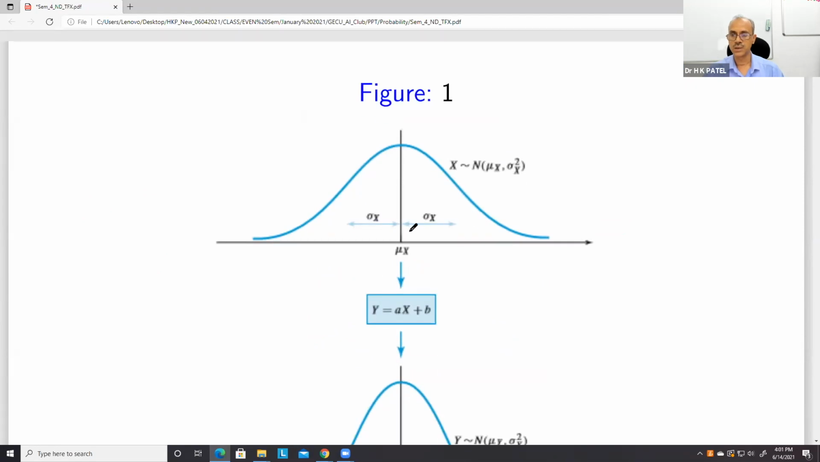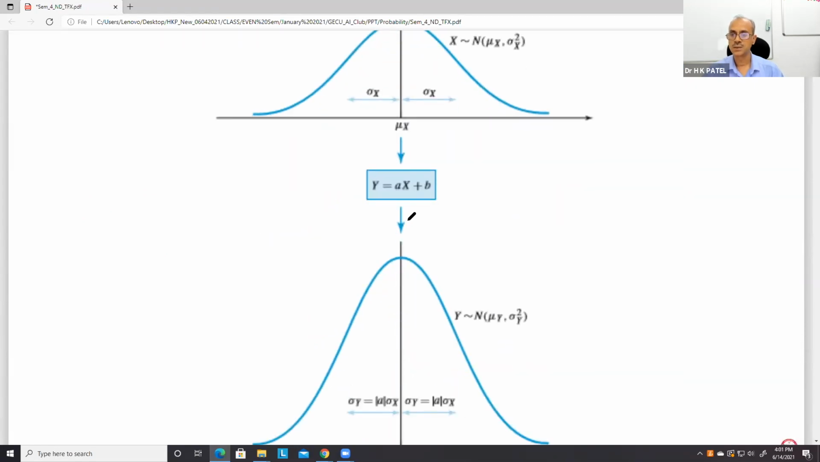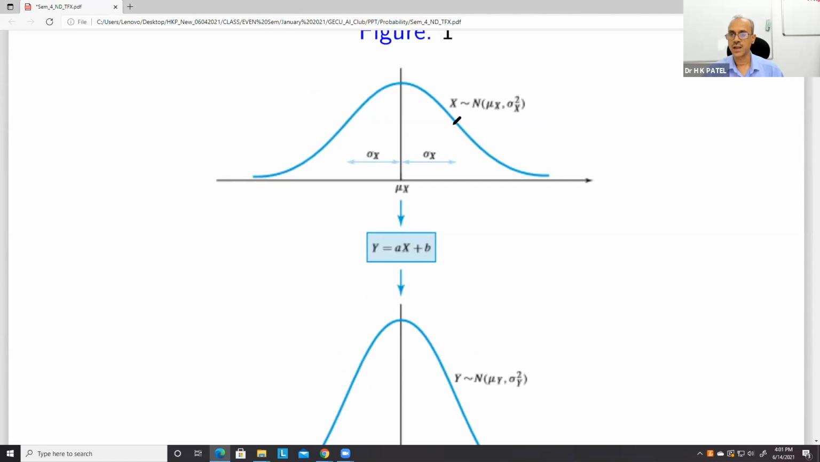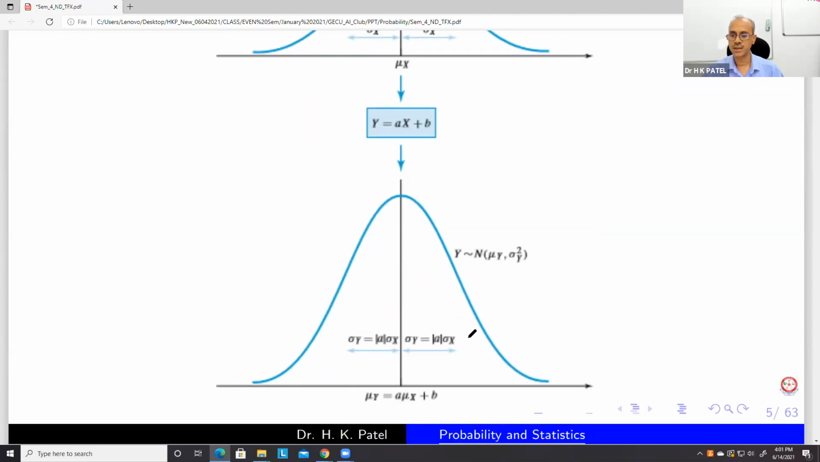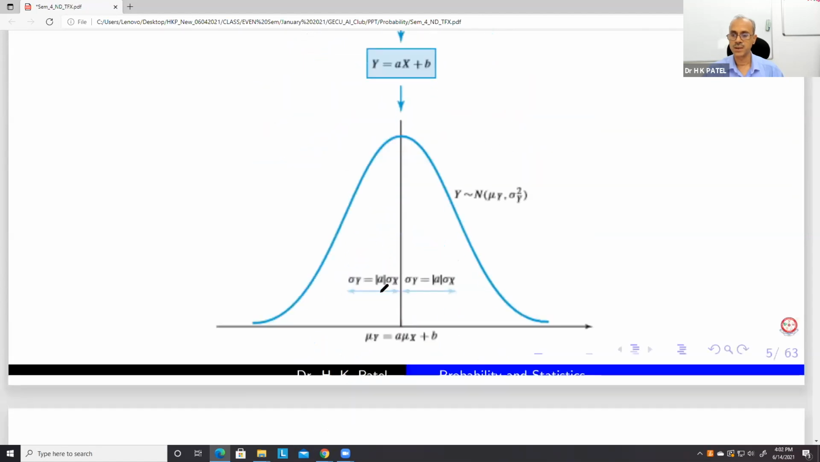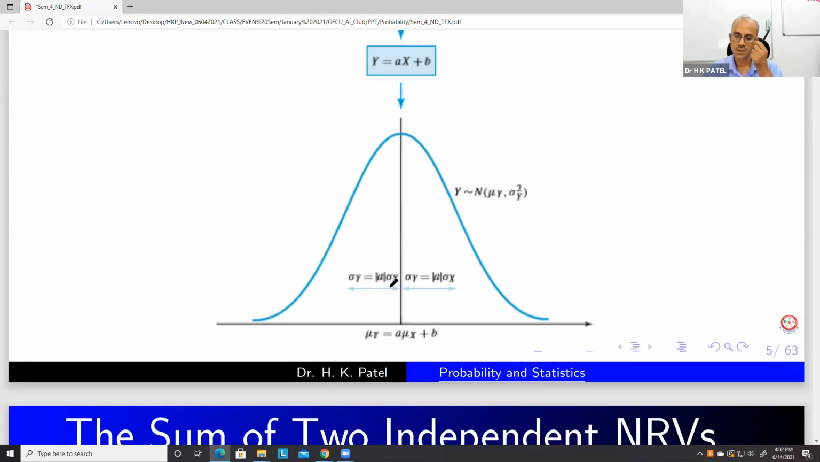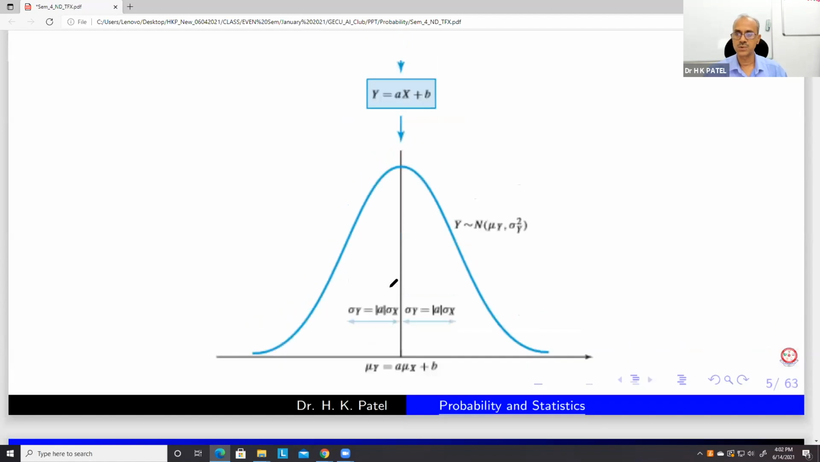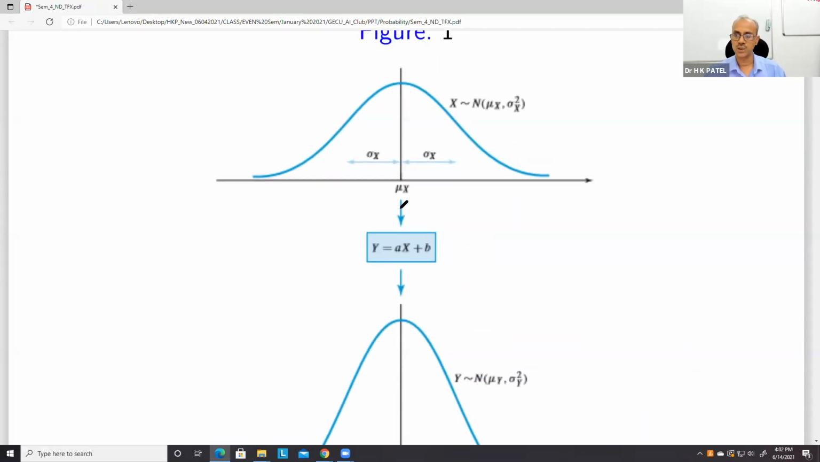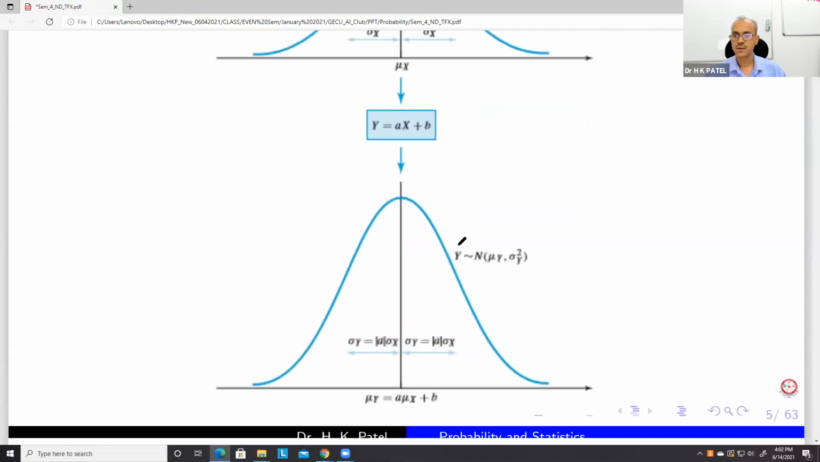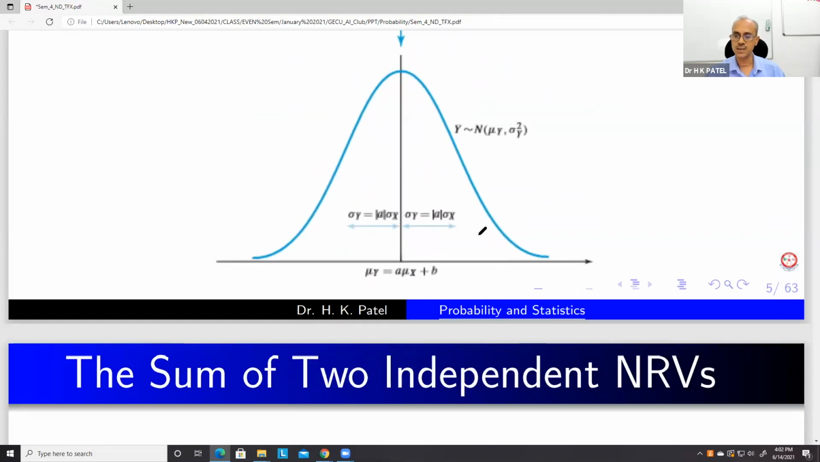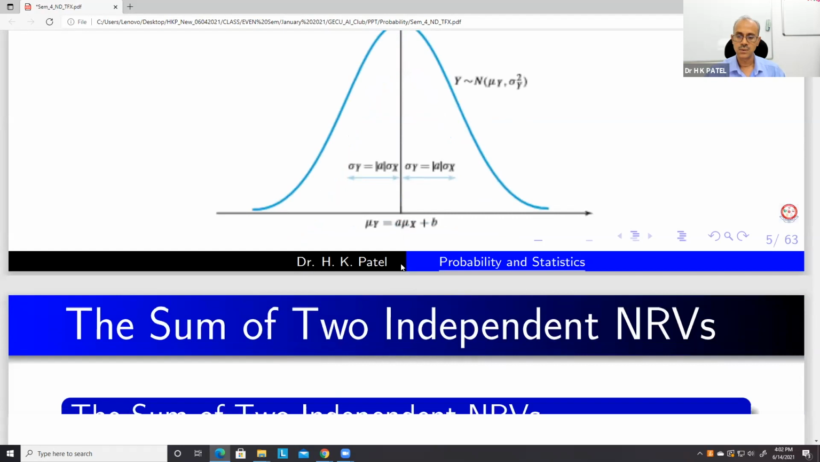Geometrically, this is your x and then this is ax plus b. So ax plus b is also a normal distribution, and x is also normal. Both are normal, but definitely we can see different figures, because the mean and variances have changed now.